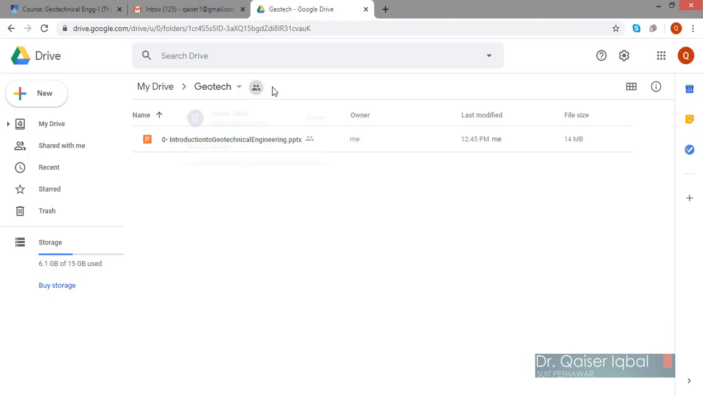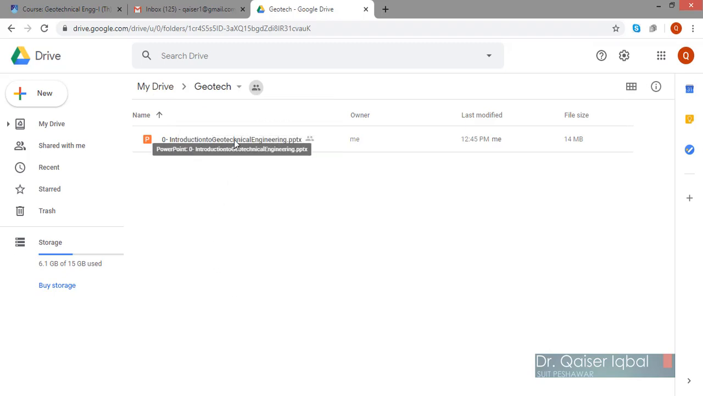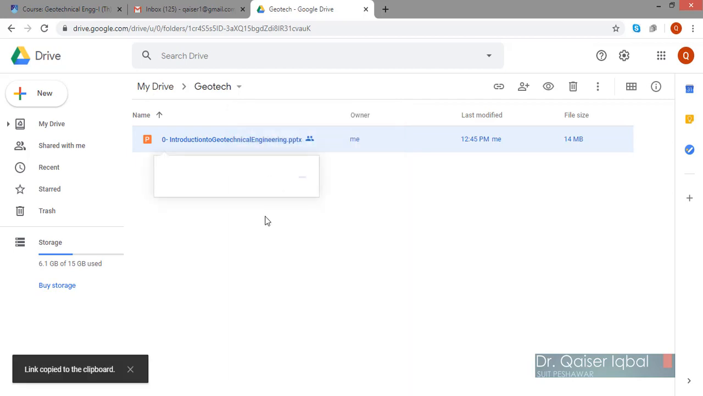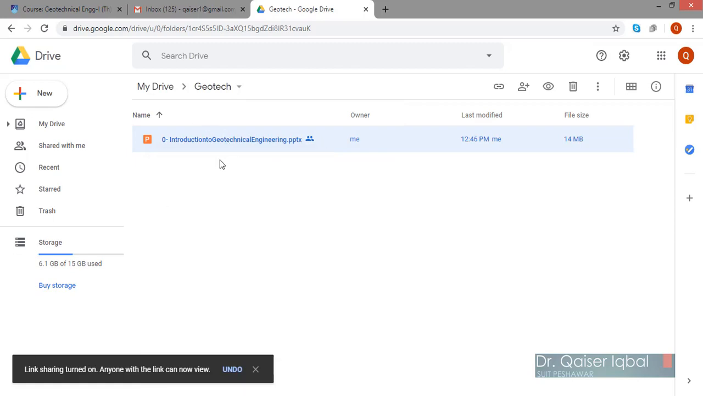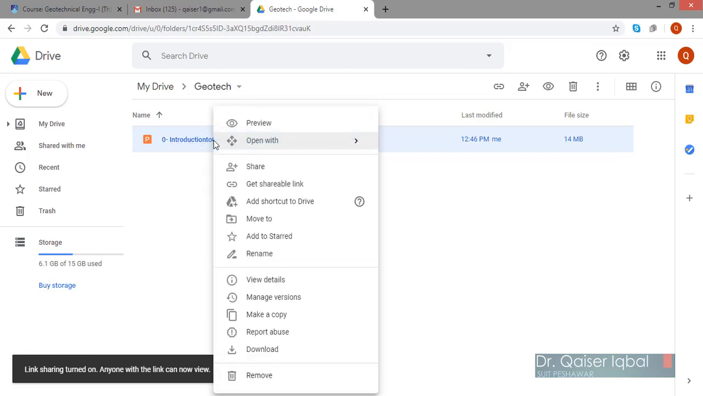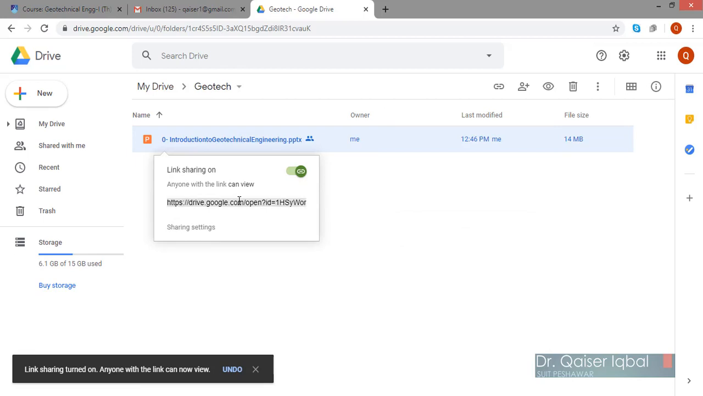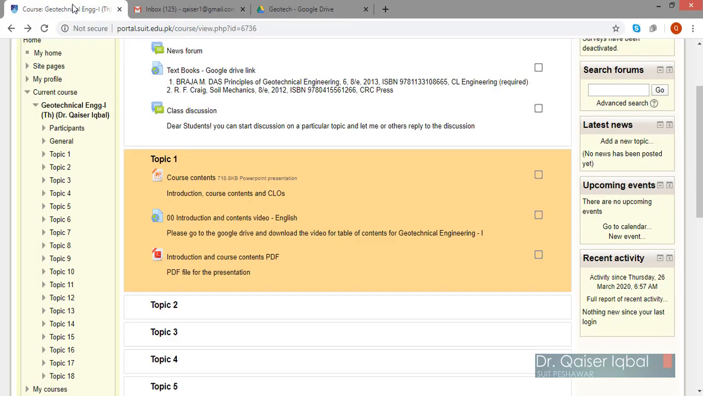Now you can basically give them the link to the folder as well, but it's better that for every activity you give a direct link to the file. So you will right click on the file and get a shareable link for this particular file. If you click on this, it will show you the shareable link which you can see over here. Copy this link. I will do it again for you. Get a shareable link and then copy the link, Control C. Then I will come back to the course.